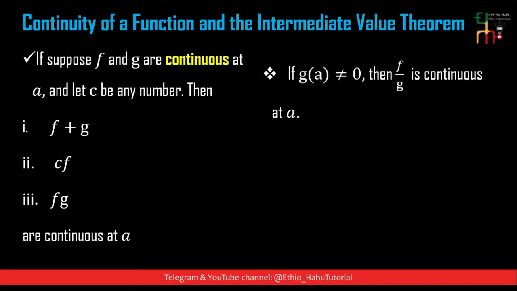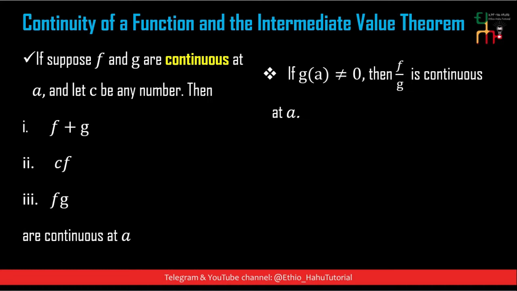If g of a is different from 0, g of a ደግሞ 0 ካልሆነ ማለት ነው, f over g is continuous at a. ይሄ ባለፈው sum rule, constant multiple rule, product rule, quotient rule ብለን ስናይ ነበረው ያጠናክርልናል ማለት ነው